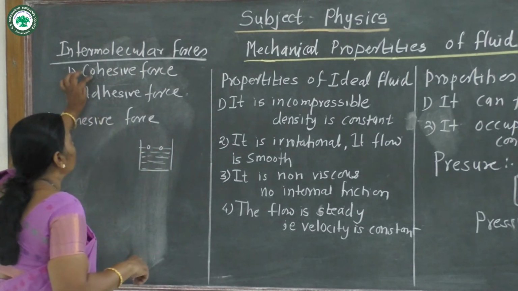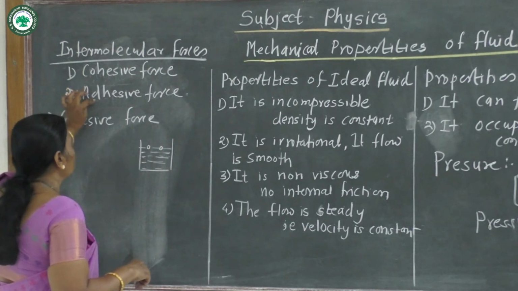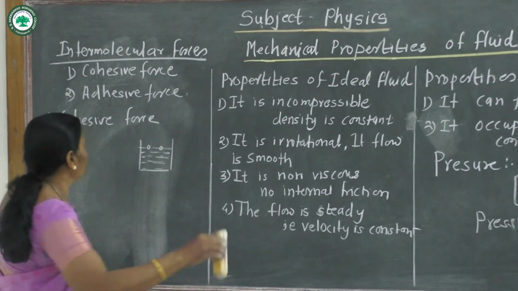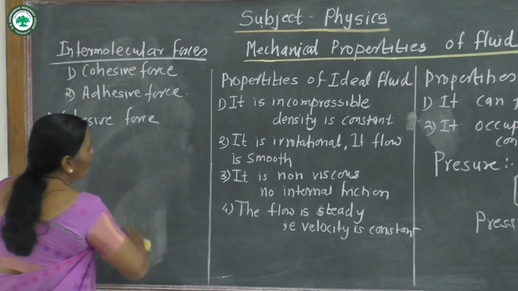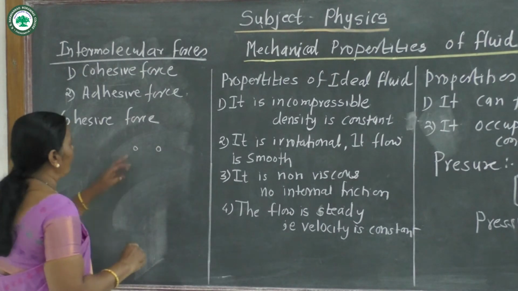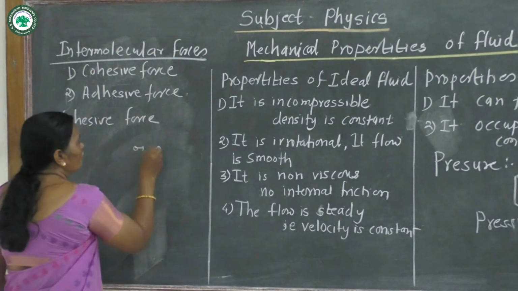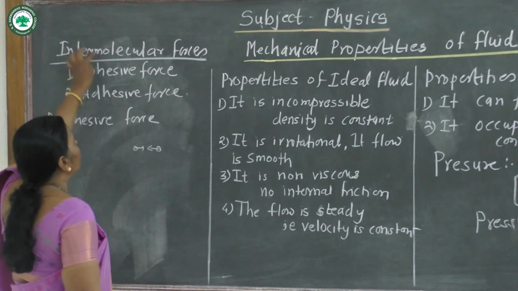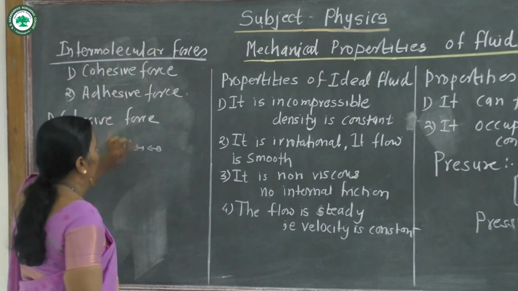There is a force of attraction between them. This force is called intermolecular force.